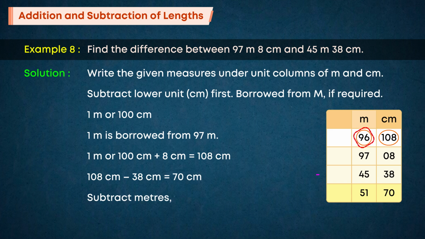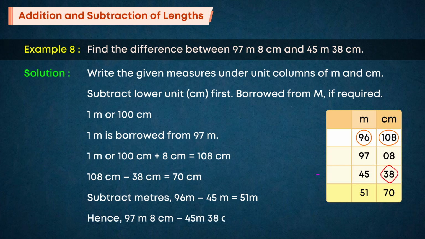Subtract meters: 96 m minus 45 meters is equal to 51 meters. Hence, 97 meters 8 centimeters minus 45 m 38 centimeters is equal to 51 meters 70 centimeters.